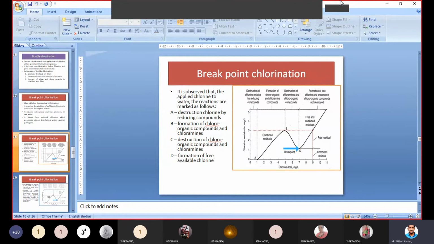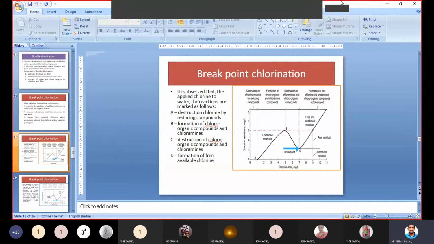At B, chloroorganic compounds and chloramines will be formed. After adding chlorine, some reaction will be there, so that will be shown as a rise. After that, the combined available chlorine and free available chlorine will be formed at stage B. And after that, again it is falling up to C.